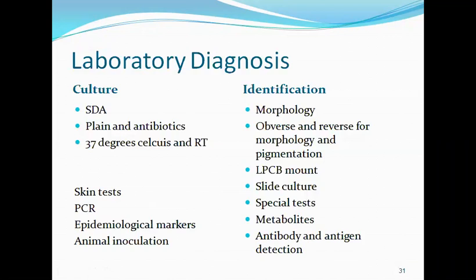Then we may have animal inoculation tests, where animals are inoculated to identify the fungi. Even though all these methods are available, for practical purposes identification is based on morphology, LPCB, and slide culture methods.